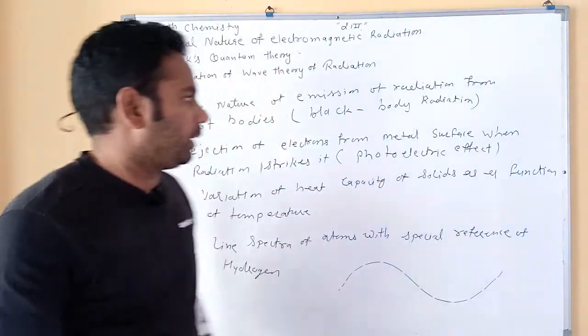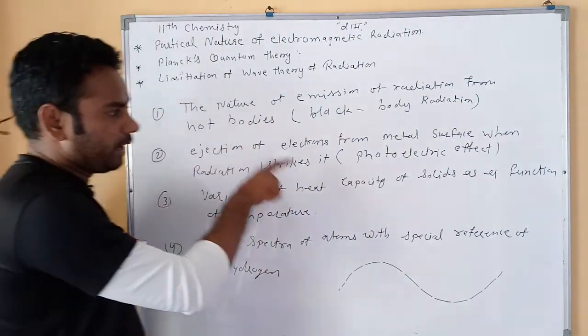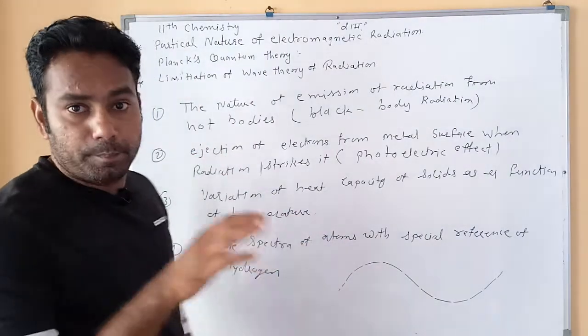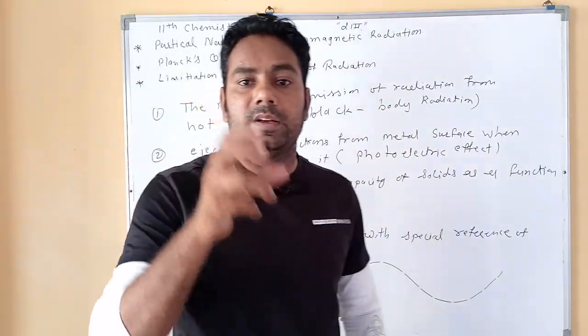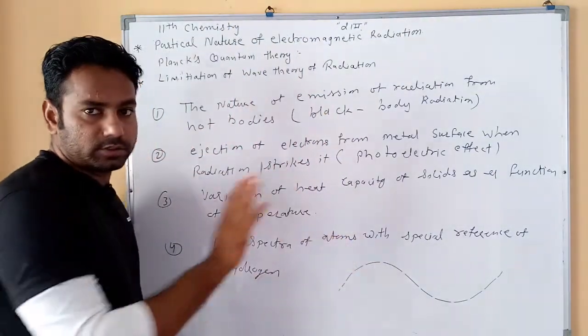Clear? This phenomenon is called the photoelectric effect. So this point is ejection of electrons from a metal surface when radiation strikes it, because the particle-like nature explains the photoelectric effect, not the wave-like structure.